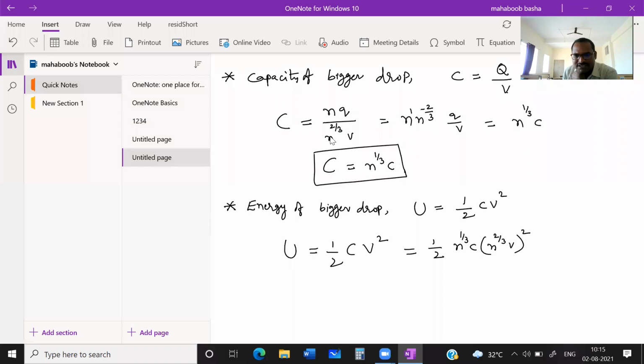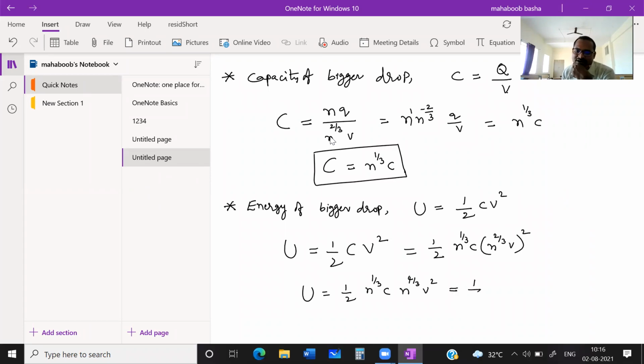So you will get energy of bigger drop is equal to half of n power 1 by 3 times of capacity of smaller drop, n power 4 by 3 times of potential of smaller drop square, because square it.